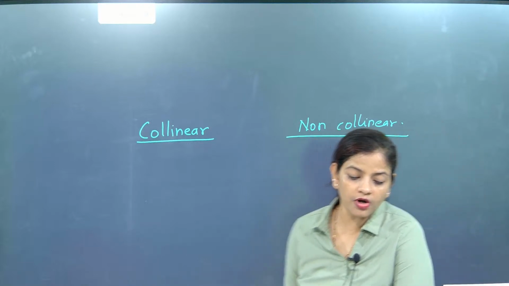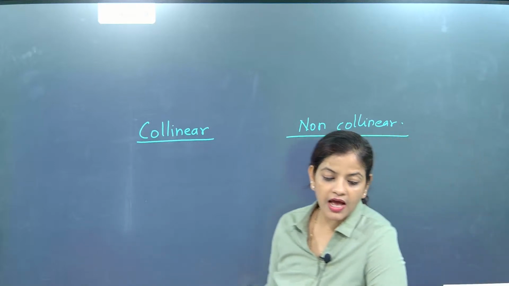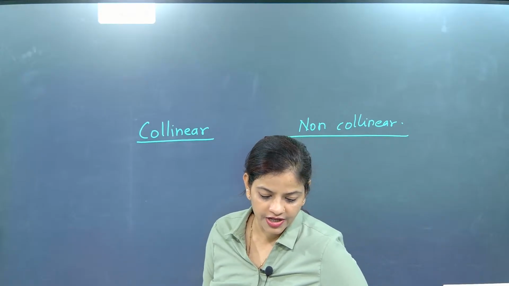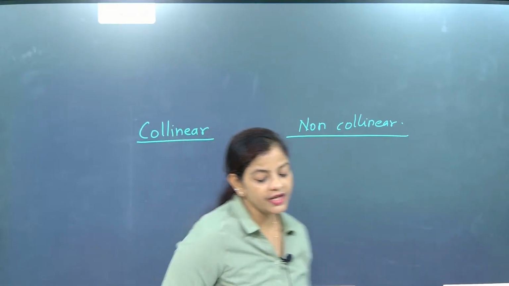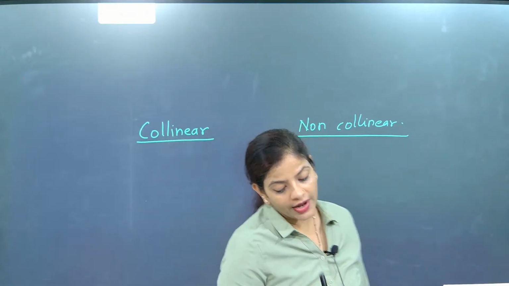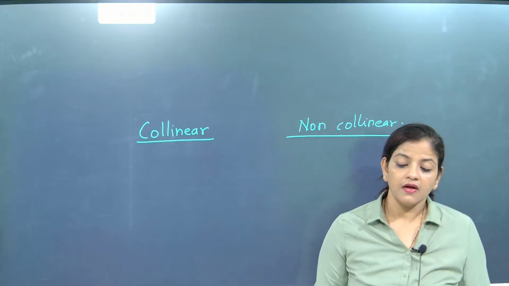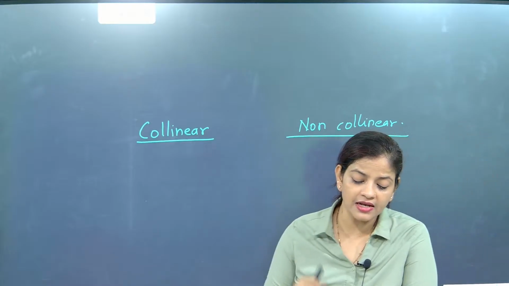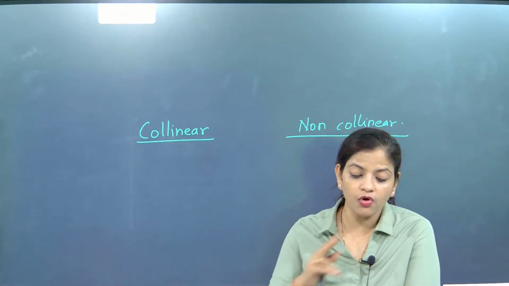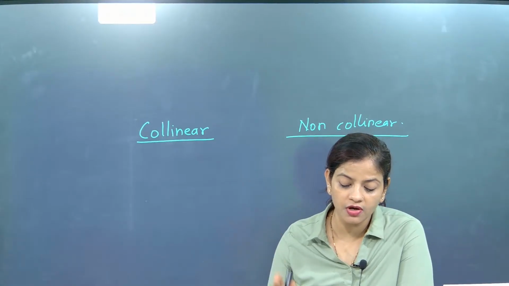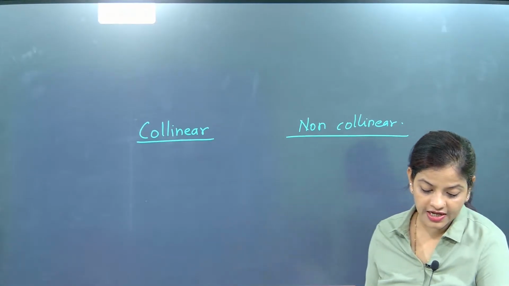Okay. Now what is the meaning of linear and what is the meaning of collinear? Get ready. Collinear means when the points are on a line. The line will exactly have which points? If all the points are present on a line, then they are collinear.